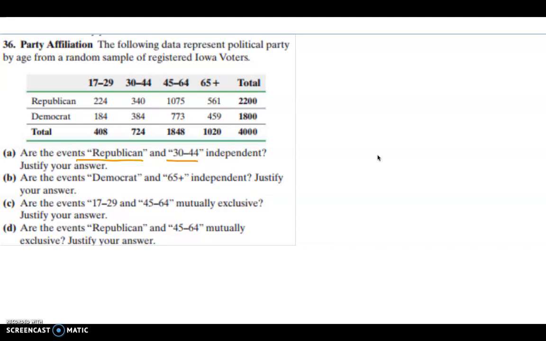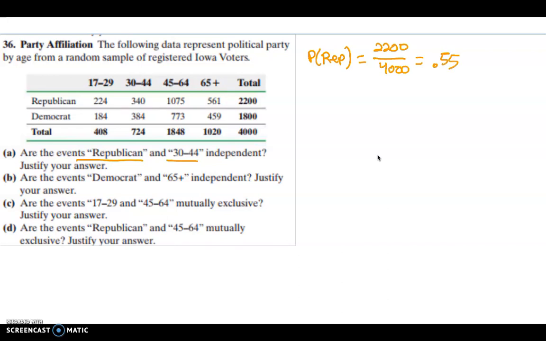So what we're going to do is first figure out the probability someone is a Republican, just in general. The number of Republicans is 2,200 out of the 4,000 individuals surveyed, and that's 0.55.